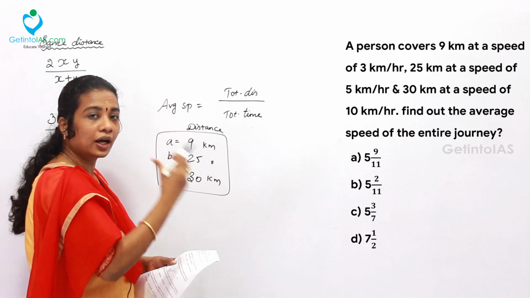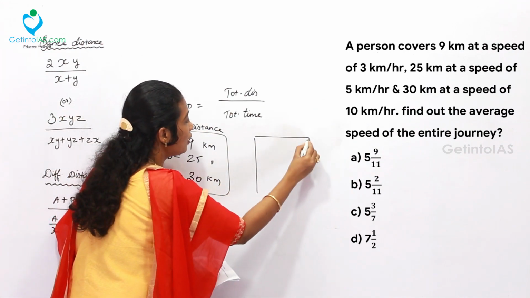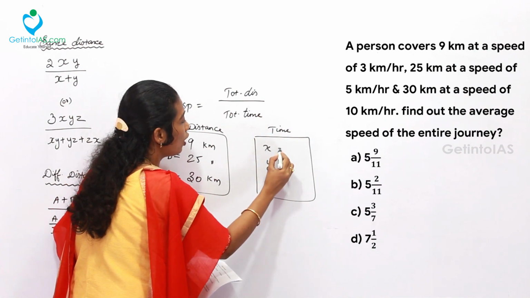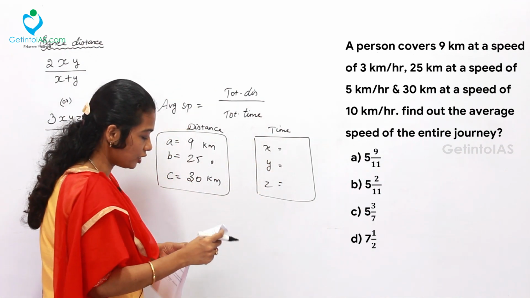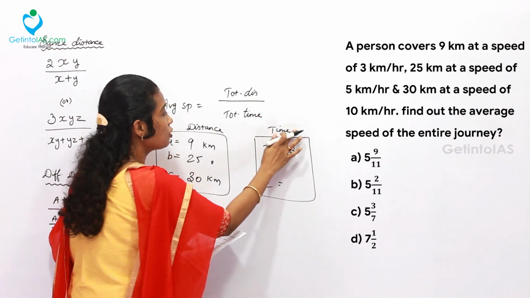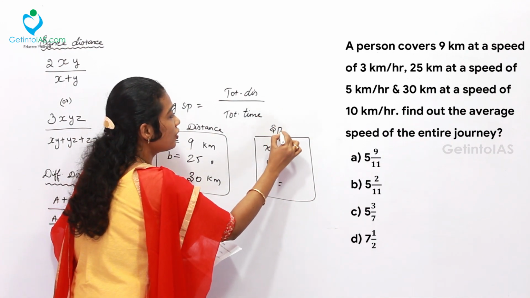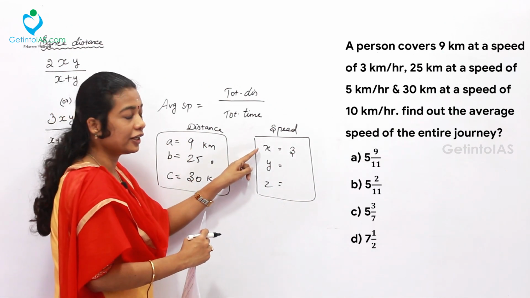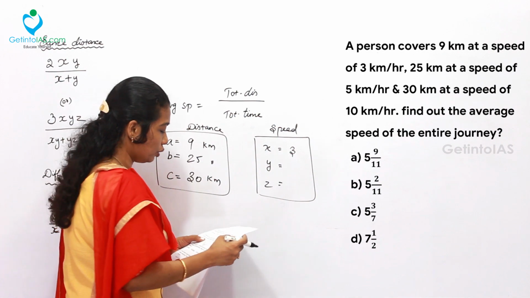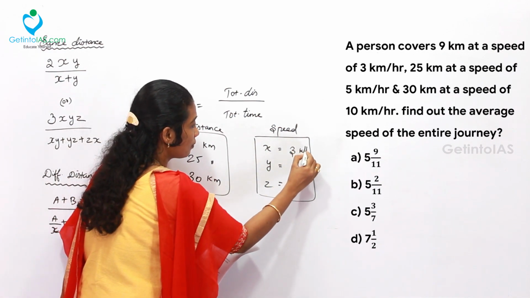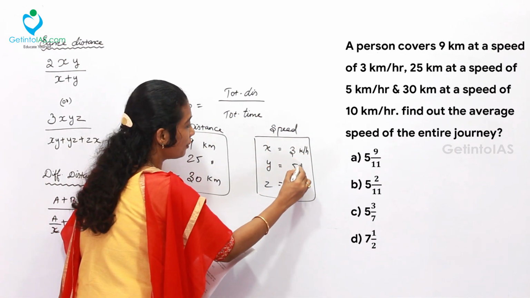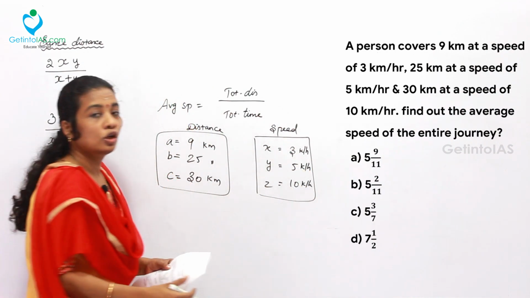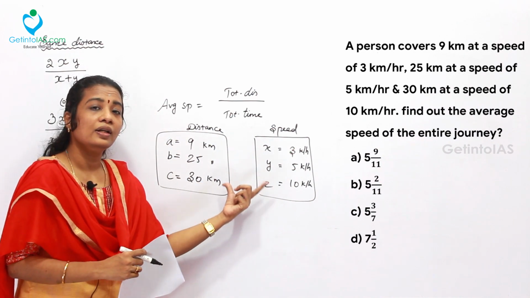Let's pick up only the time taken to travel these distances. Let's take X, Y, Z for the time. So, which is 3 kilometers, sorry, this is speed. Let's take the speed throughout the journey for 3 different distances. So, let me take X, Y, Z. X is equal to 3 km per hour and Y is 5 km per hour and Z is 10 km per hour. Now, you can directly get the time for that.